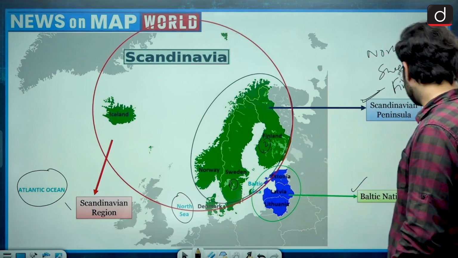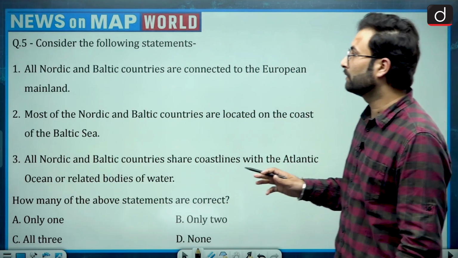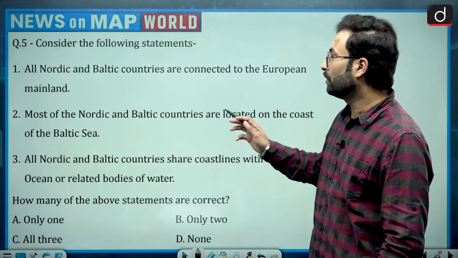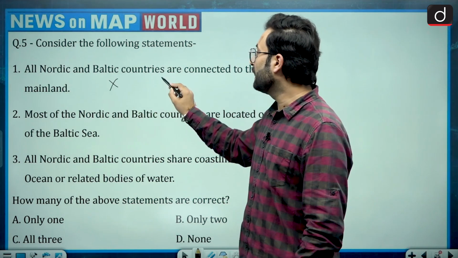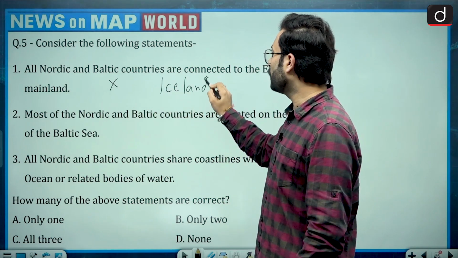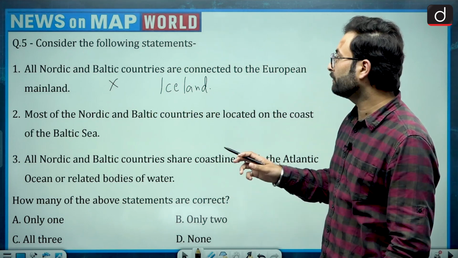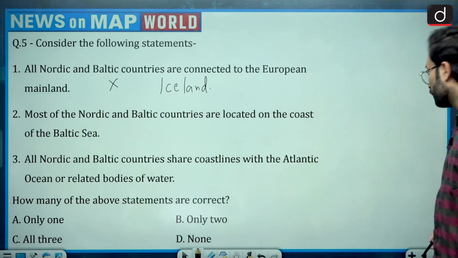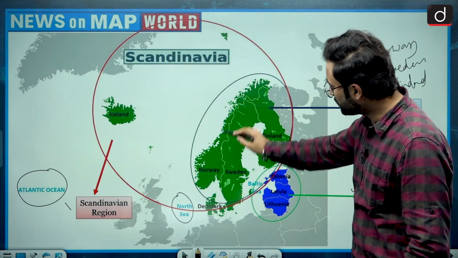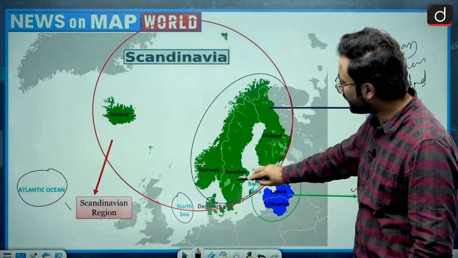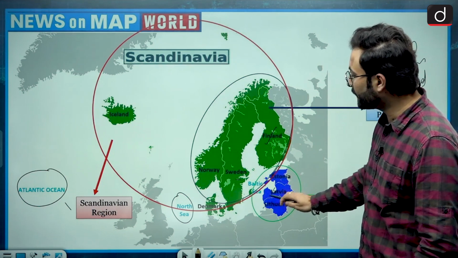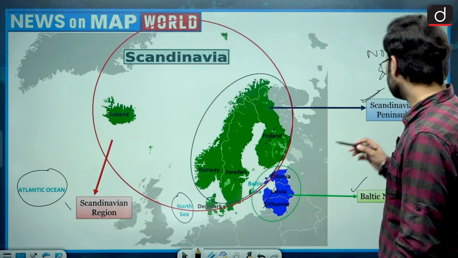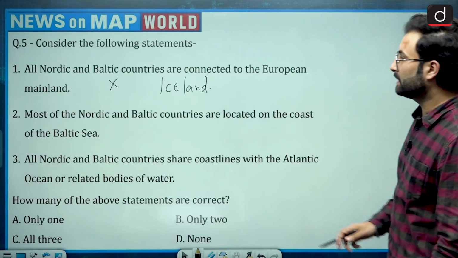So let's see the statements now. All Nordic and Baltic countries are connected to the European mainland. This statement is incorrect because we have seen that Iceland is not on the European mainland. Then, most of the Nordic and Baltic countries are located on the coast of the Baltic Sea. We have seen that most countries of this area are on this region, the Baltic Sea. Sweden has it, Finland has a boundary, Estonia, Latvia, Lithuania have a boundary, and if you extend it to Denmark, Denmark also has this boundary. So this statement is correct.